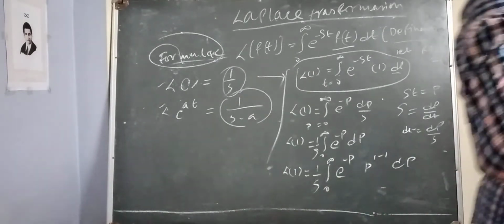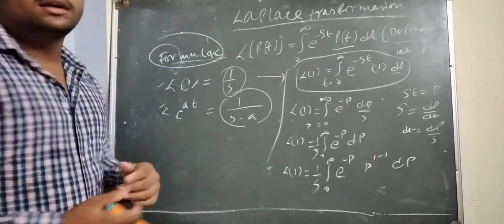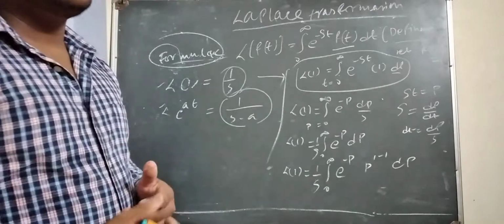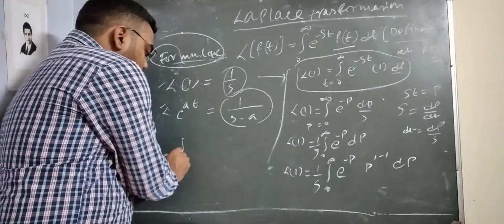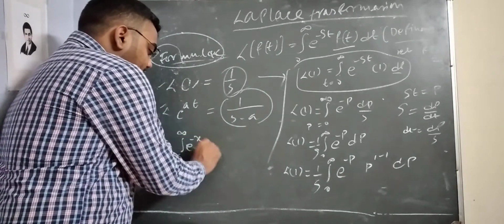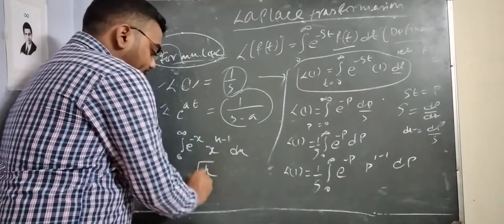And now we need to know the gamma function. To solve this type of improper integration, we need one easier, or you may say tricky, formula. It is known as the gamma function. We know that the integral from 0 to infinity of e to the power minus x, x to the power n minus 1 dx is equal to gamma n.